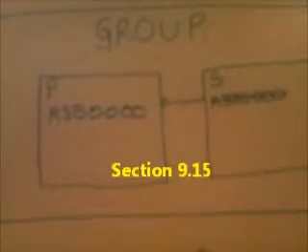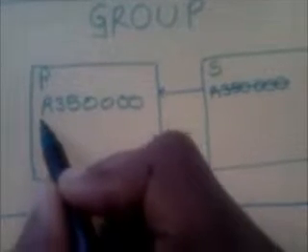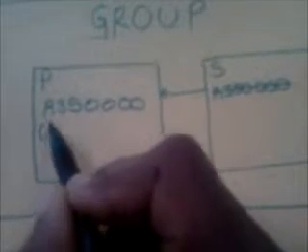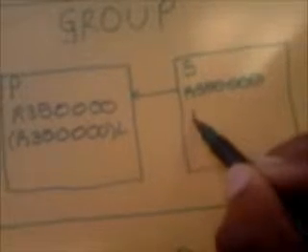According to IFRS for SMEs, P must recognize a liability, loan from subsidiary, in its books for 350,000 rand, and S must recognize an asset, receivable, of 350,000 rand.